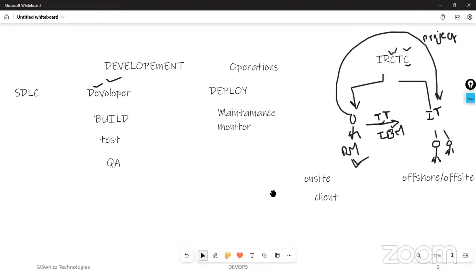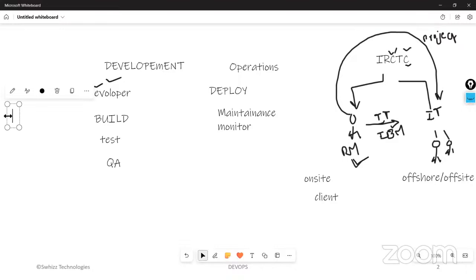In the same manner, all these stages like development, build, test, QA, deploy, maintenance, monitor are common in developing any application. That's why this entire process is called SDLC, the software development life cycle. There are certain methods to follow in the software development life cycle. Let us see all those methods and the problems also.